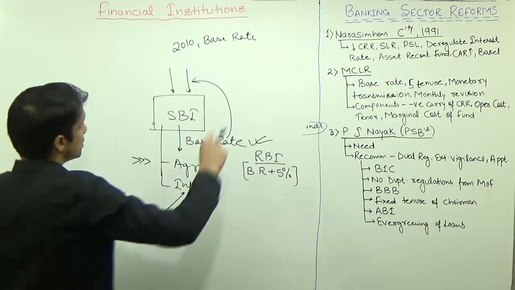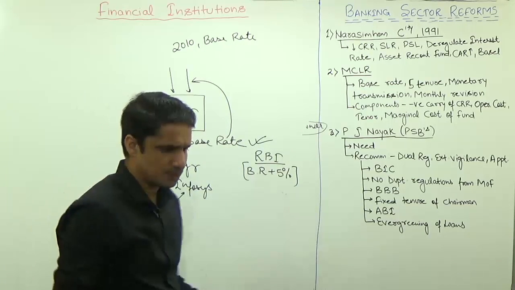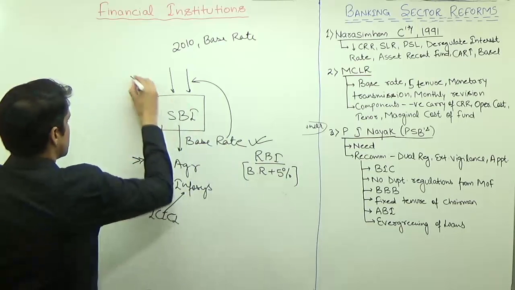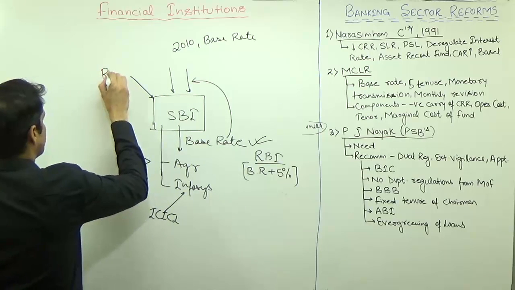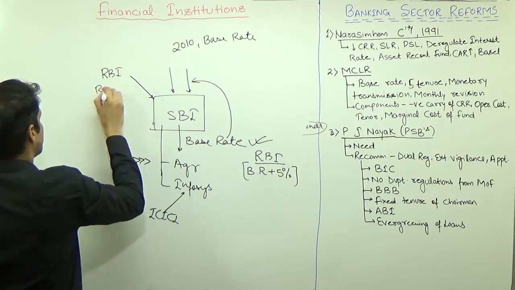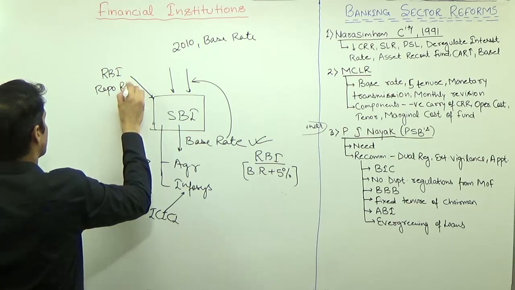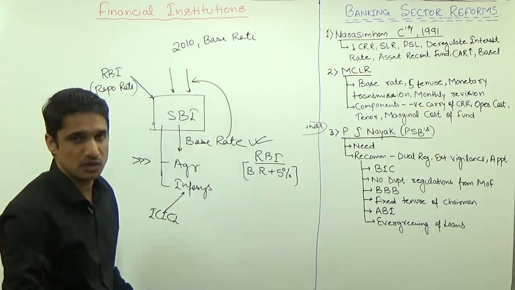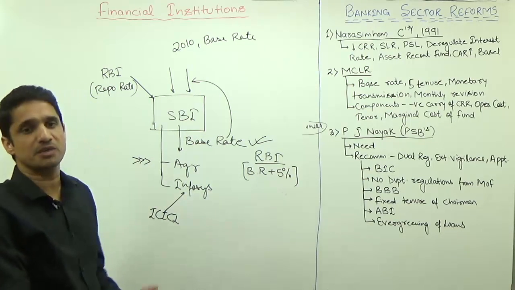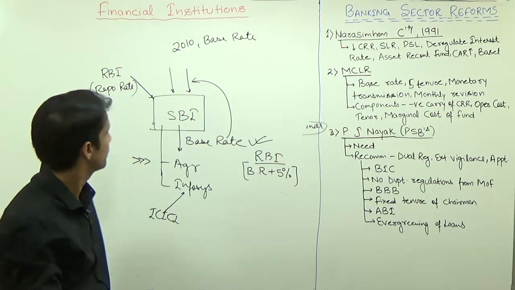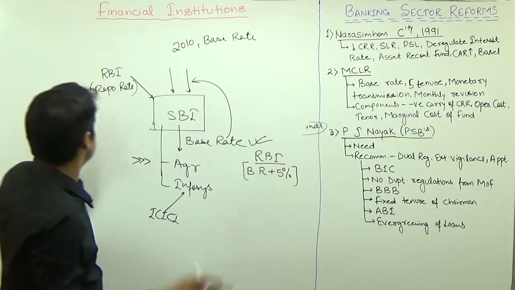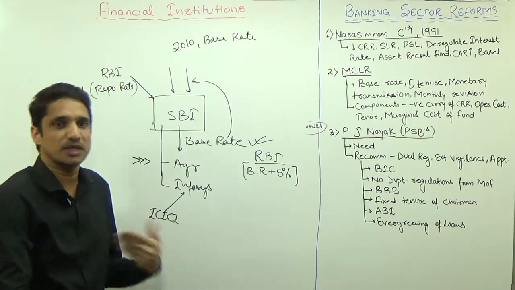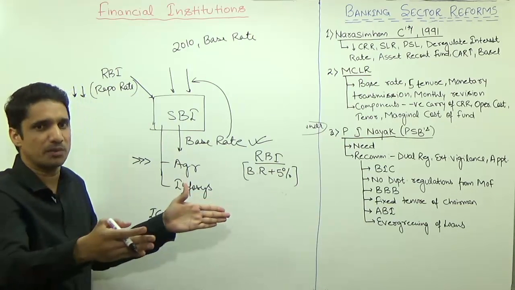But there was still a problem in the case of base rate. Suppose SBI is borrowing from RBI at the repo rate, and SBI has some other customers also, A, B, C. We discussed why the monetary policy of India is not that effective. So when RBI is decreasing the repo rate, it means the policy is for expansionary monetary policy.